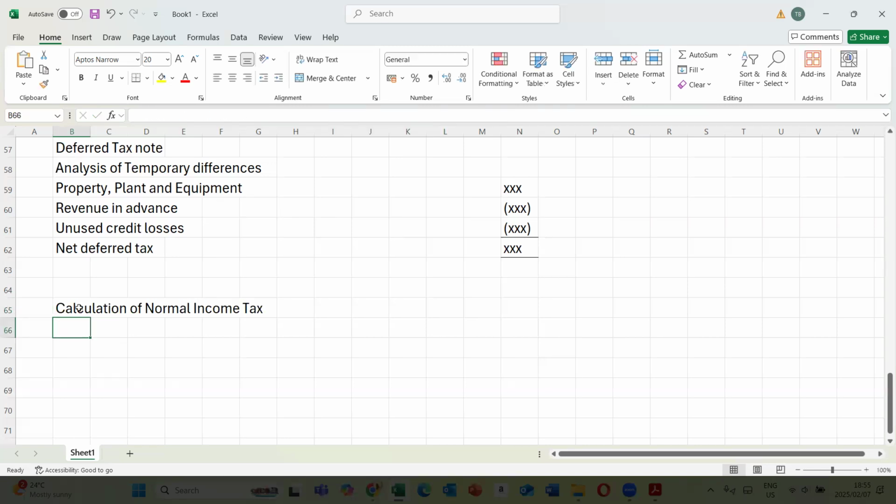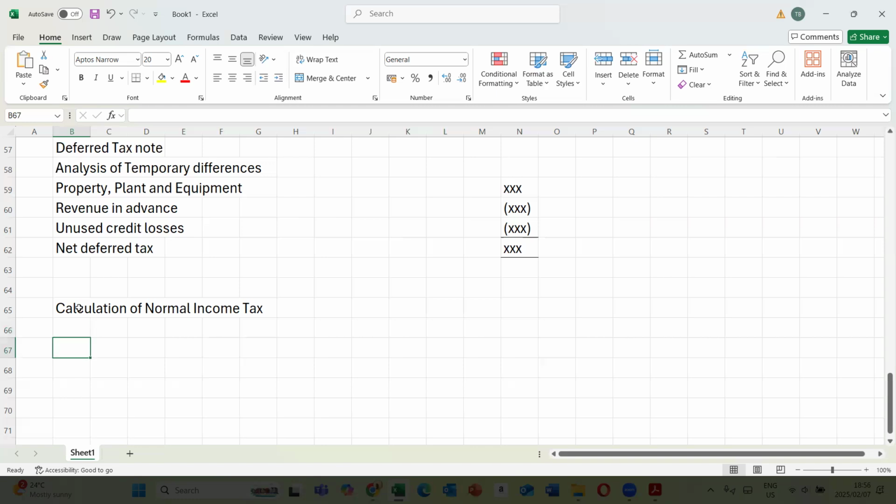It's quite important that we have an understanding of how we go about calculating normal income tax. We did touch a little bit on this, so we now want to proceed to see what's happening there. So in terms of this, how do you go about it?